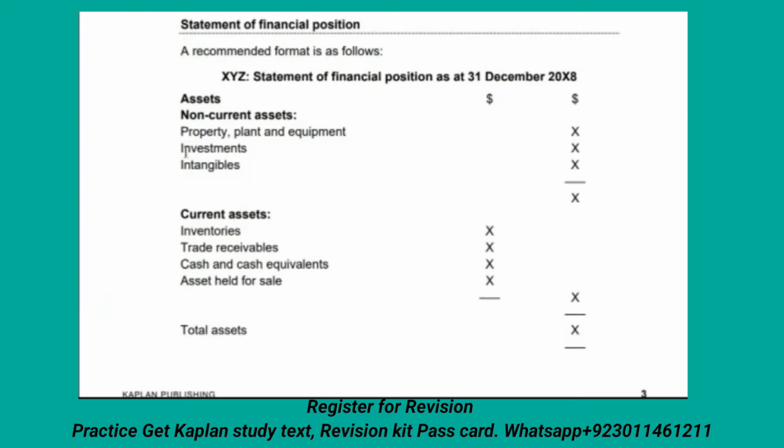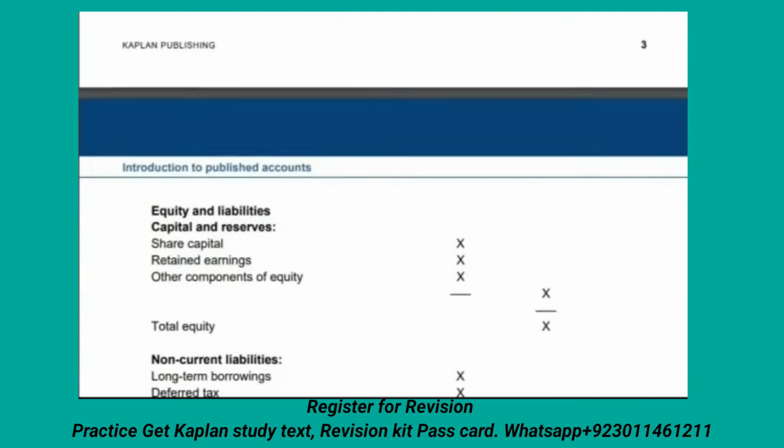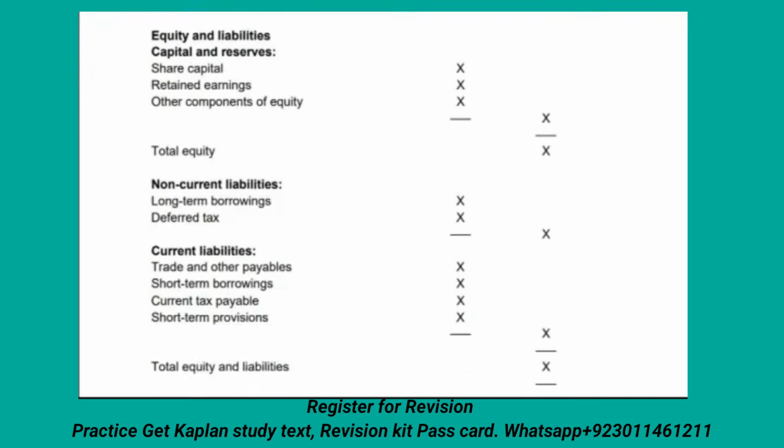Under non-current assets, property, plant and equipment is coming. The investments and intangible assets are coming. Under current assets, these are the basic things. I'm sure most of you are already familiar with this format, but from the ACCA F7 point of view, you have to be very comfortable with this learning. So you have to memorize these things.